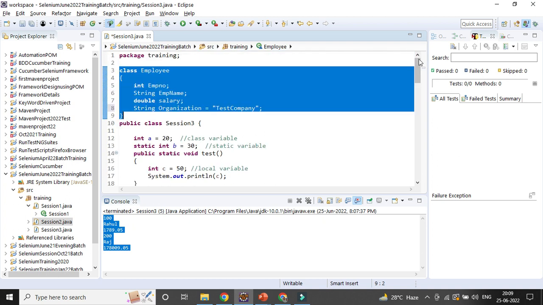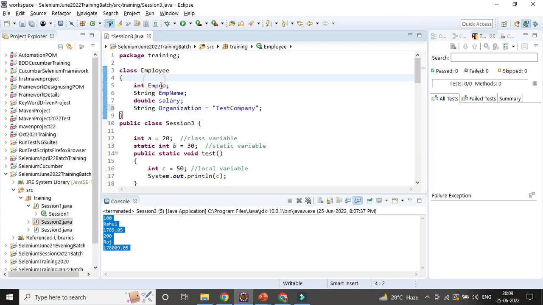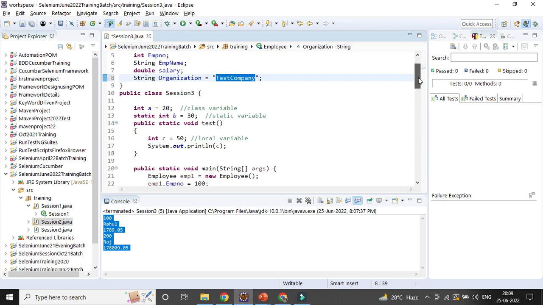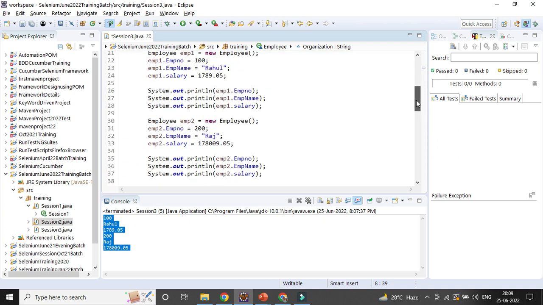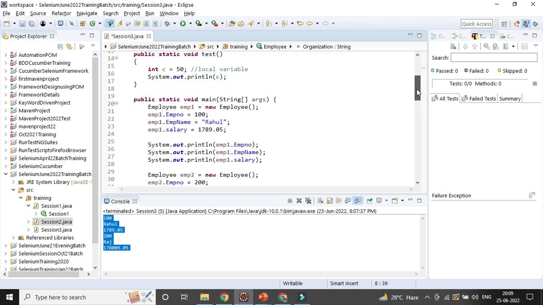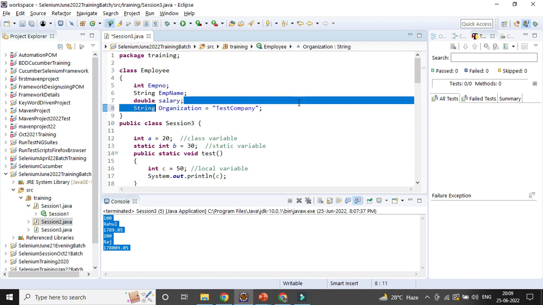So are you getting the point? Whatever is not common, whatever may vary for each object of the class, we should not define the value at the class level. But in case something is not changing, it's constant in nature for all the objects you are creating for the class, you can just define it at the class level itself. So that will help you down the line, for the long term.